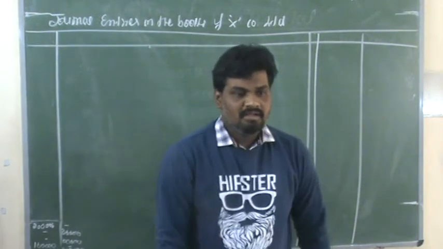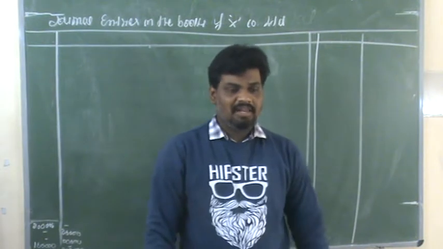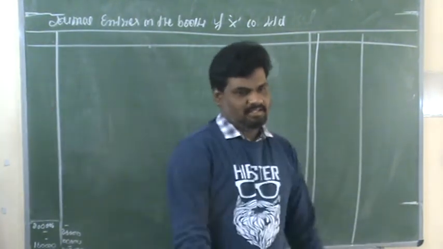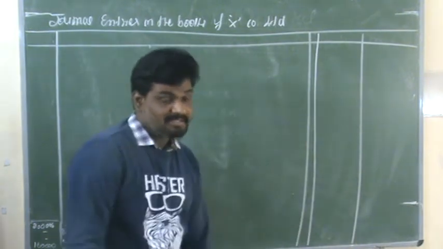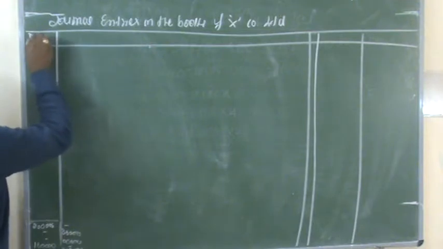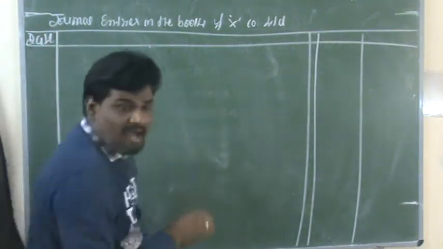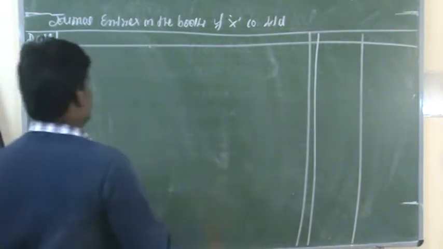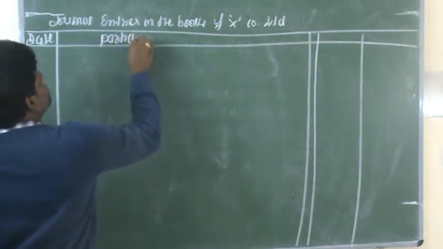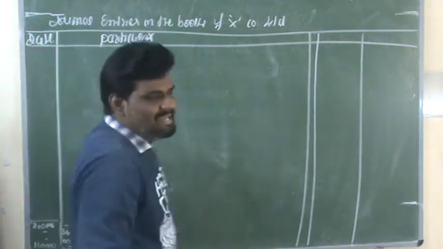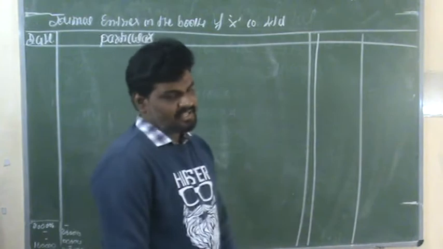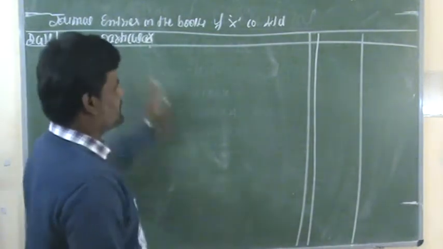So here, the format for the journal entry we already know from the previous year. For passing the journal entries, the columns are: first column, date; either date or serial number we can record. Second column is particulars. Particulars means detailed. Whatever transactions we are recording, we show them in the particulars column.